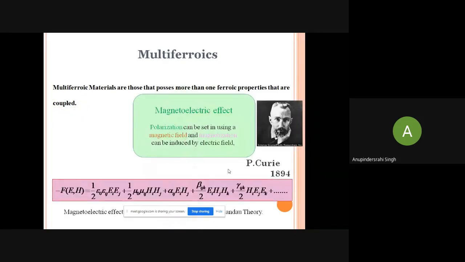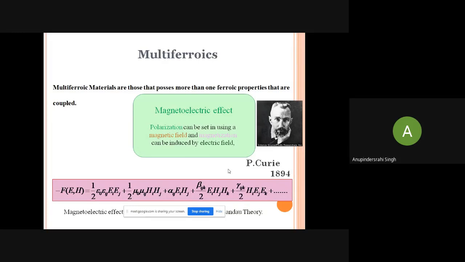So this is the equation that has been given by Landau's theory, in which the energy of a magnetoelectric material is given. The first two terms are introduced: one half epsilon naught E square is the electrical energy stored inside the material, and one half mu naught H square is the magnetic energy stored in the material.